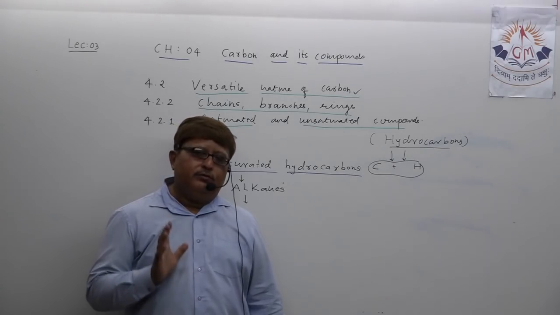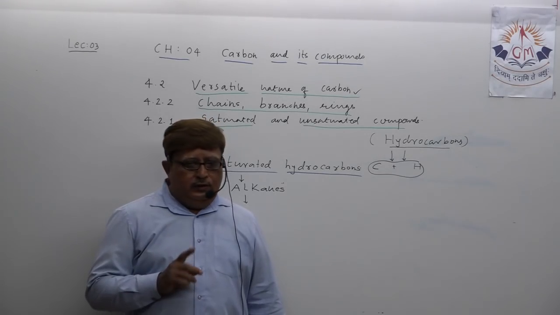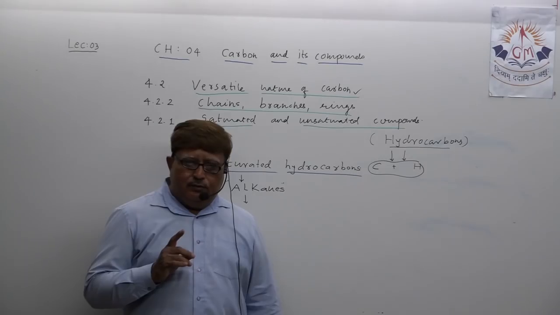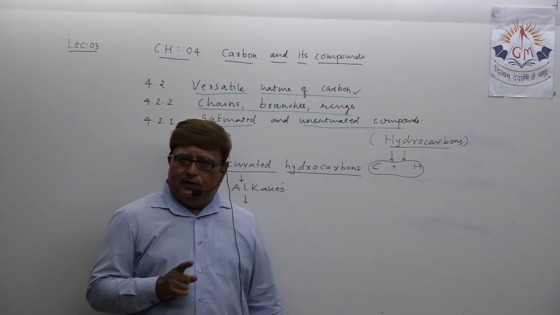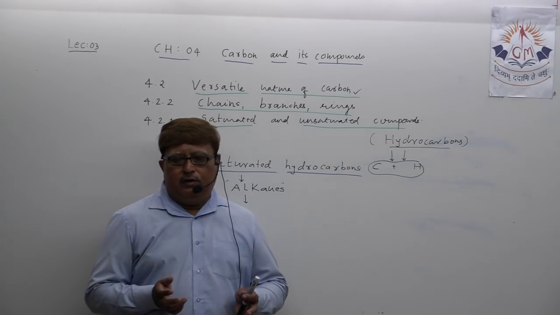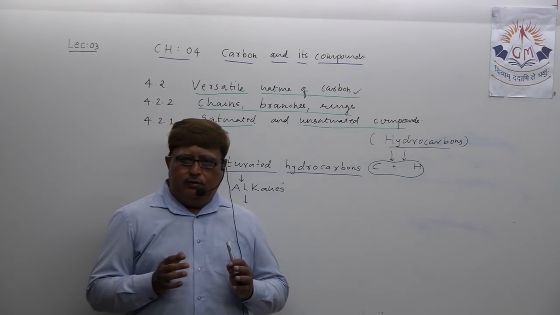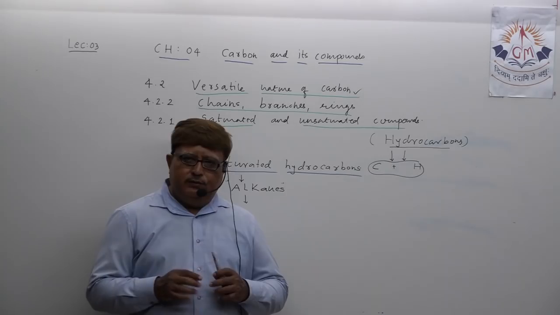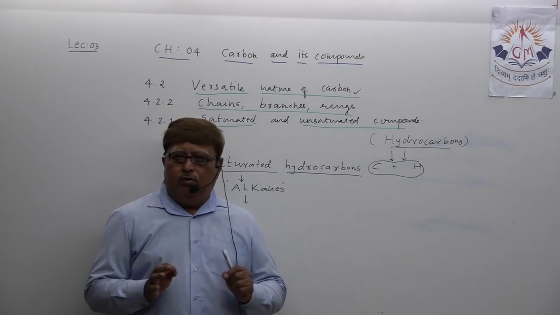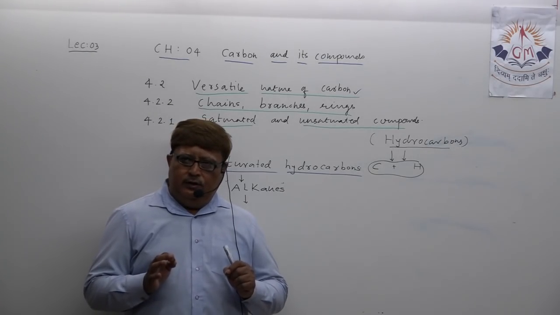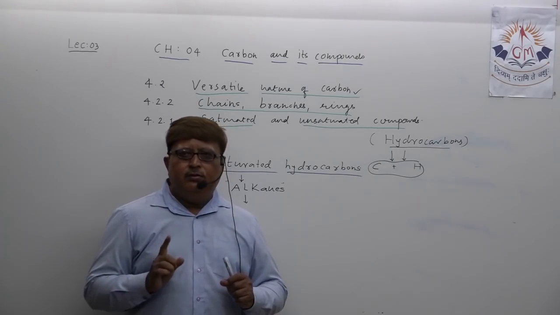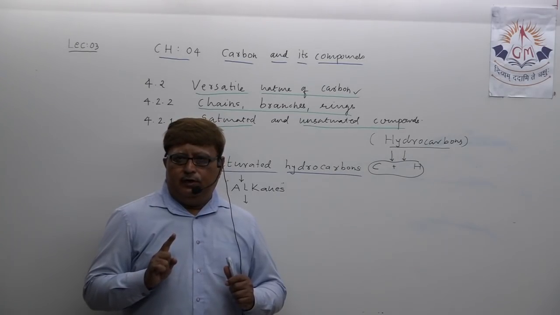are known as saturated hydrocarbons. What I speak in chemistry, I am always advising you: do not write until you understand the fact. What is the definition of saturated hydrocarbon? Those hydrocarbons in which there exists single covalent bond between any two carbon atoms, means successive carbon atoms, are known as saturated hydrocarbon.